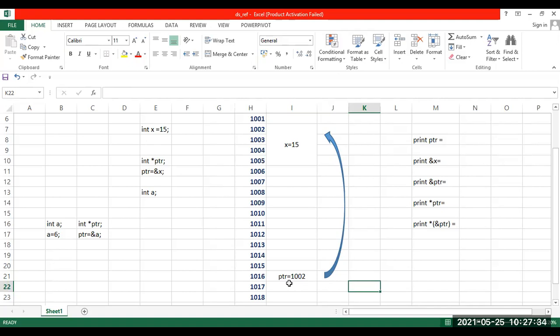The value of ptr is 1002. So if you go to the address 1002, the memory location here, what value is it storing? It is storing the value 15. So this arrow indicates that the pointer variable has been initialized to store the address of x.